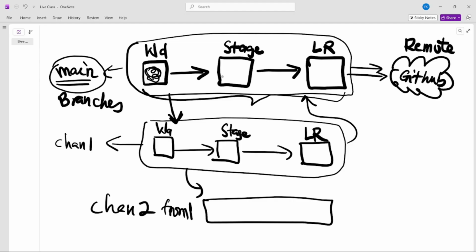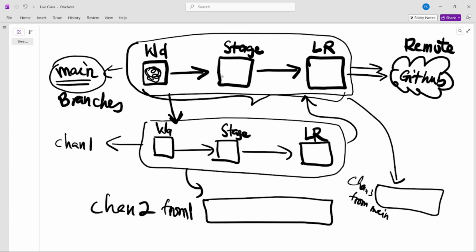But for this main channel, you can create another channel from it directly. Let's say channel three from main, right? You see, if you have a branch, you can create as many other sub branches from them as you want, right? But then it depends on what you want to do.